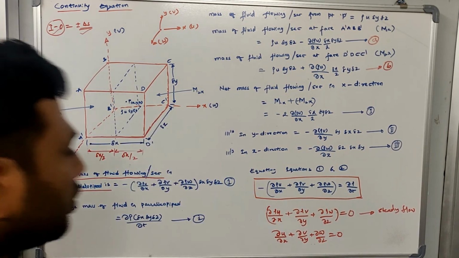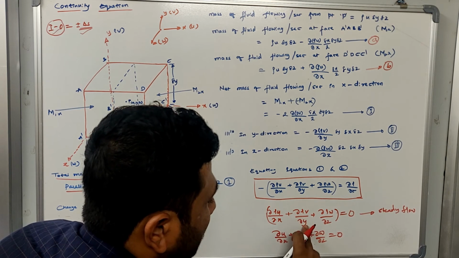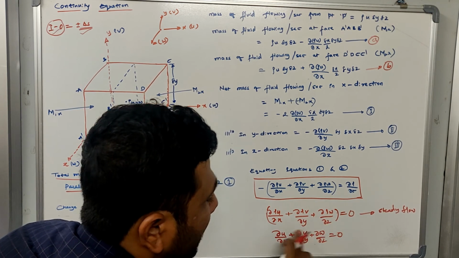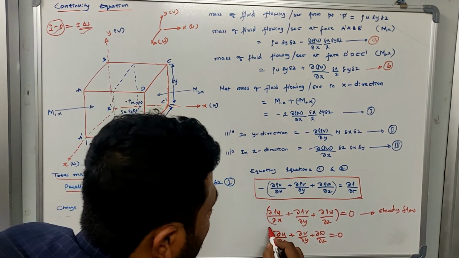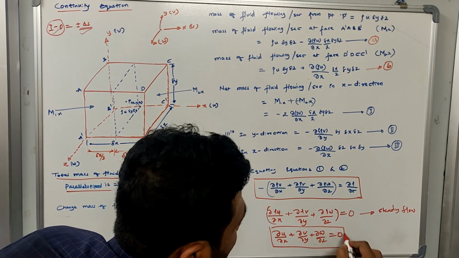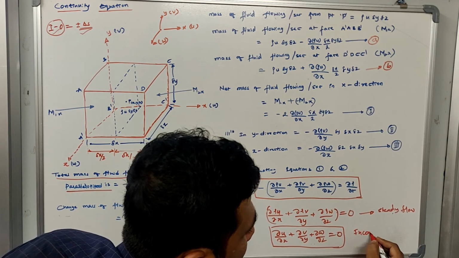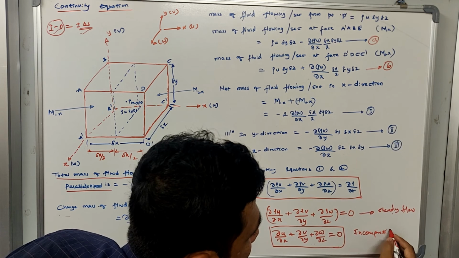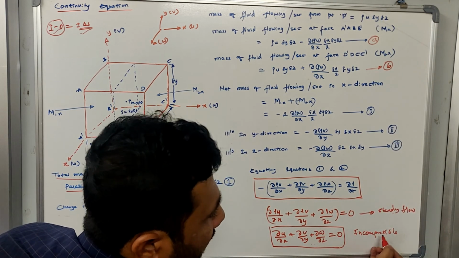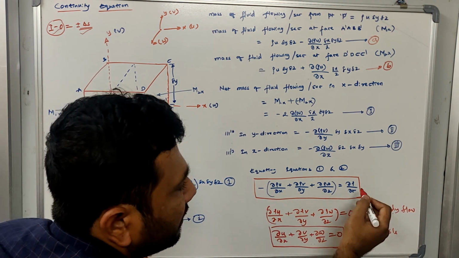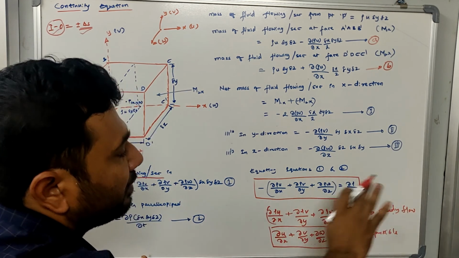∂u/∂x plus ∂v/∂y plus ∂w/∂z is equal to 0. Which means that ρ will not change with respect to x, ρ will not change with respect to y, ρ will not change with respect to z. It means what? ρ is remaining constant, right? So that's why this is another equation which has been developed only for steady flow incompressible fluid. So this equation can be used for steady flow incompressible fluid, and the general equation can be used for all the conditions: unsteady flow, steady flow, compressible, incompressible fluid. It can be used for anything.